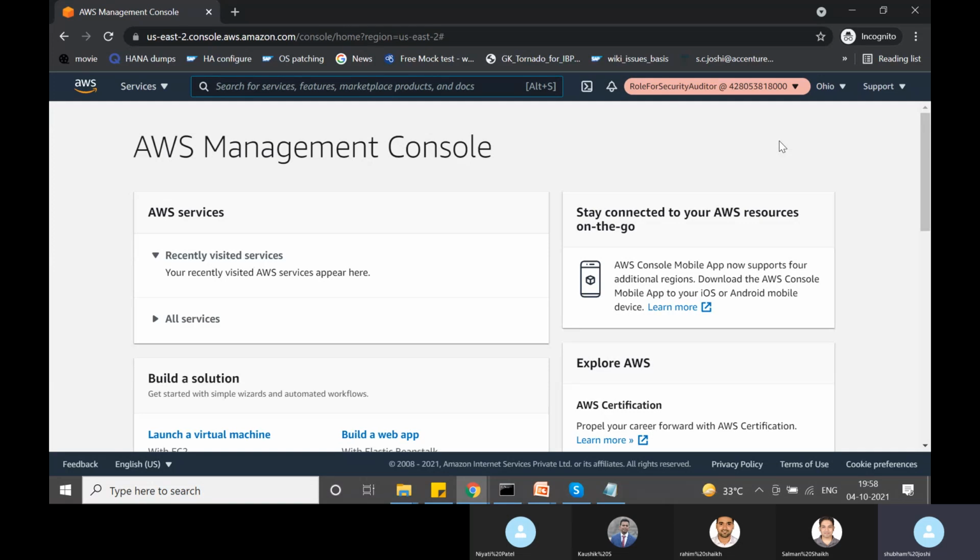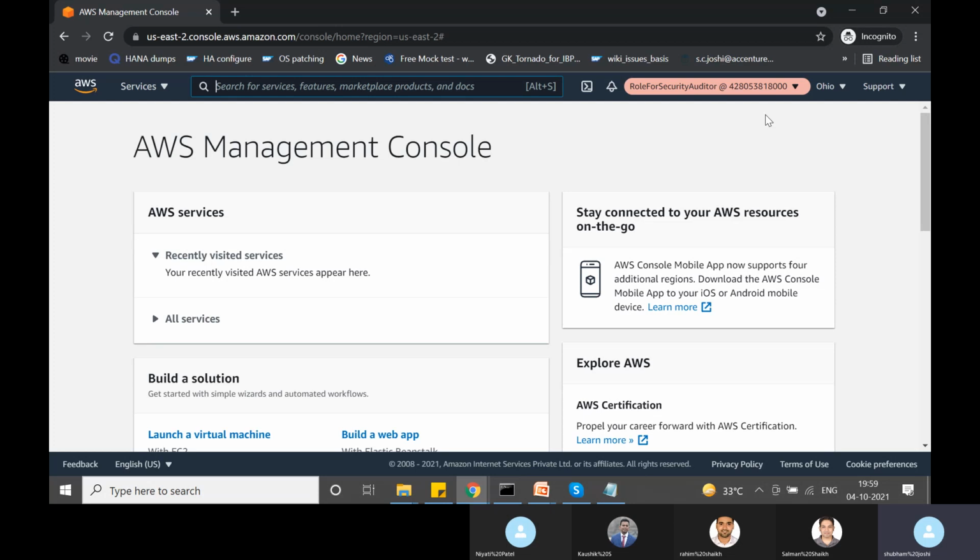Okay. And this switch role that we used, when we say switch role, we are behind the scenes making an STS assume role API call. So when we said switch role and specified the account ID and the role name, behind the scenes this console is making an API call to STS.